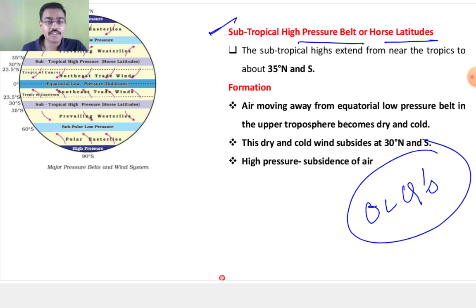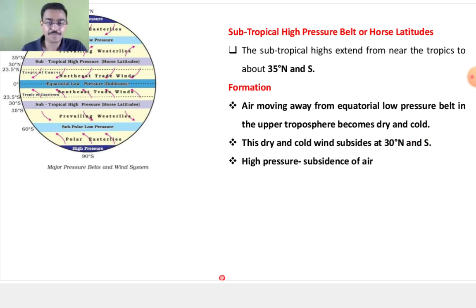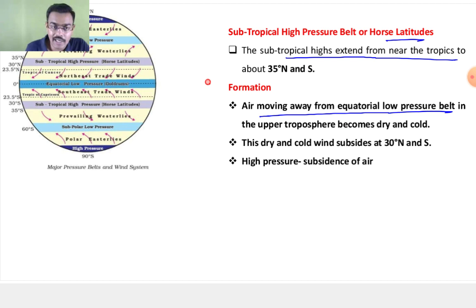Subtropical high pressure belt or the horse latitudes. Subtropical highs extend from near the tropics, around 30 to 35 degrees north and south. So that is your subtropical high pressure belt. What is happening? Air moving away from the equatorial low pressure belt, which is moving in the upper troposphere, becomes dry and cold.